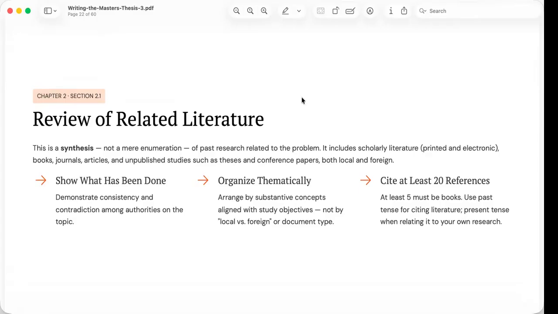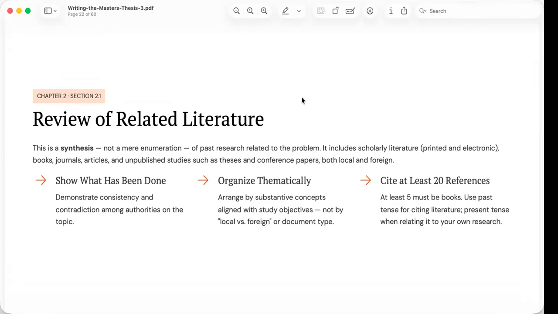A synthesis, on the other hand, compares studies, groups similar findings together, explains disagreements, and identifies patterns across the literature. It transforms many individual studies into one coherent discussion.